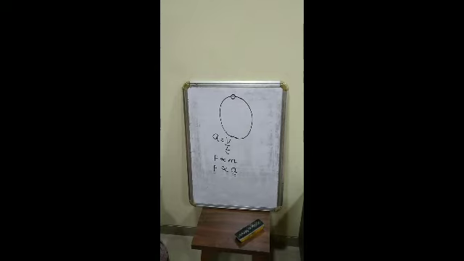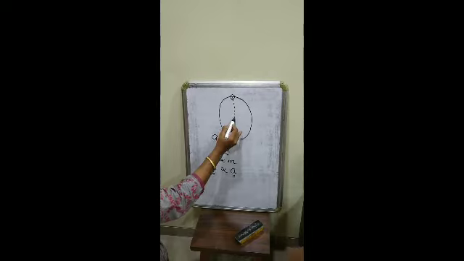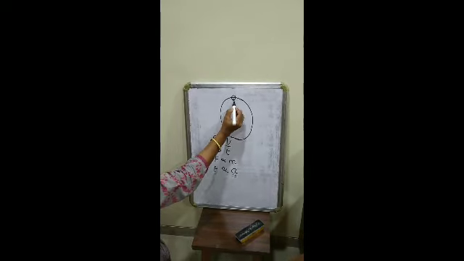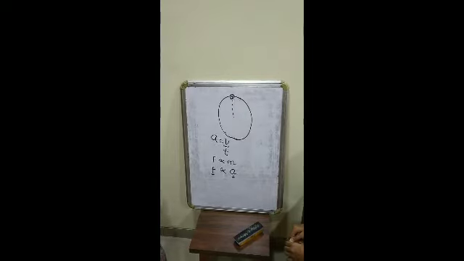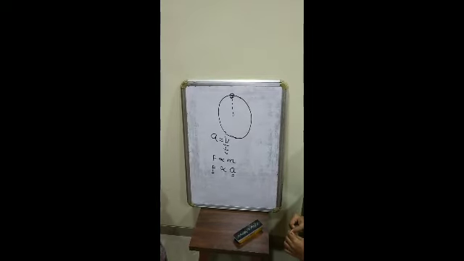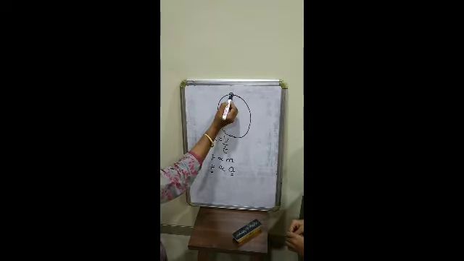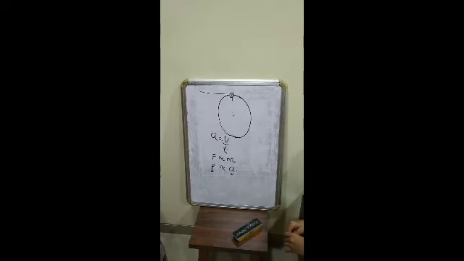Now, cut the string. Suppose this is the position of the string. Now, cut the string or release the string. What will you observe? The stone will fly off in a direction which is tangent to the circle.